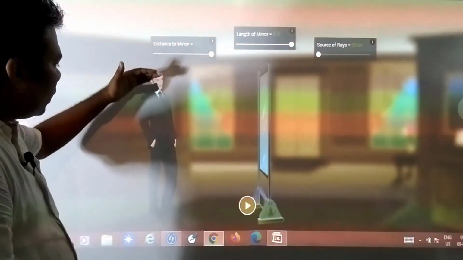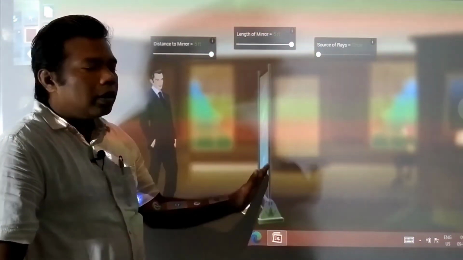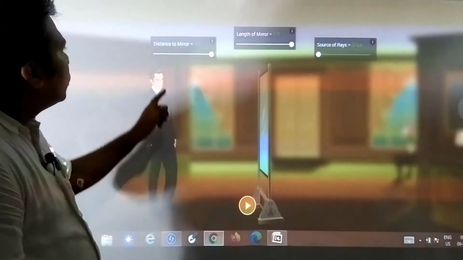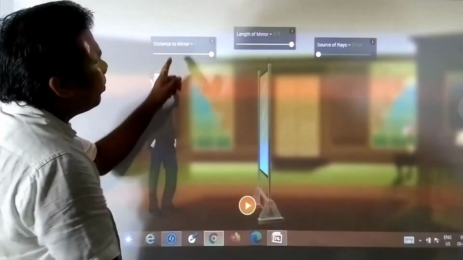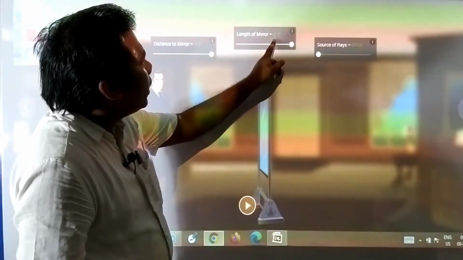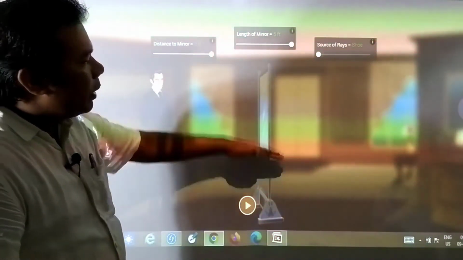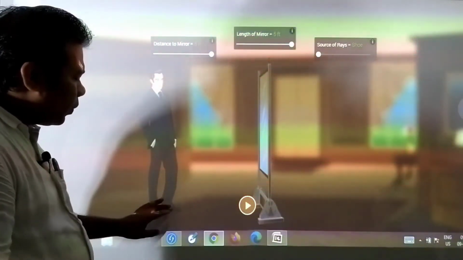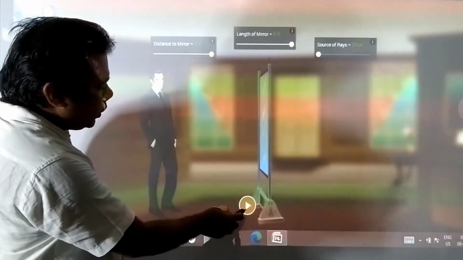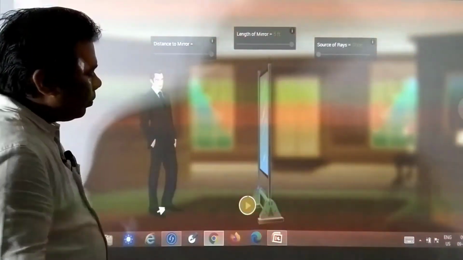Suppose this is yourself, and you are looking at a plane mirror. Your distance to the mirror is 5 feet, and the length of the mirror is also 5 feet. It is a full size mirror. Suppose we have kept a huge source of rays, and then you see how the image is formed and how we can see.